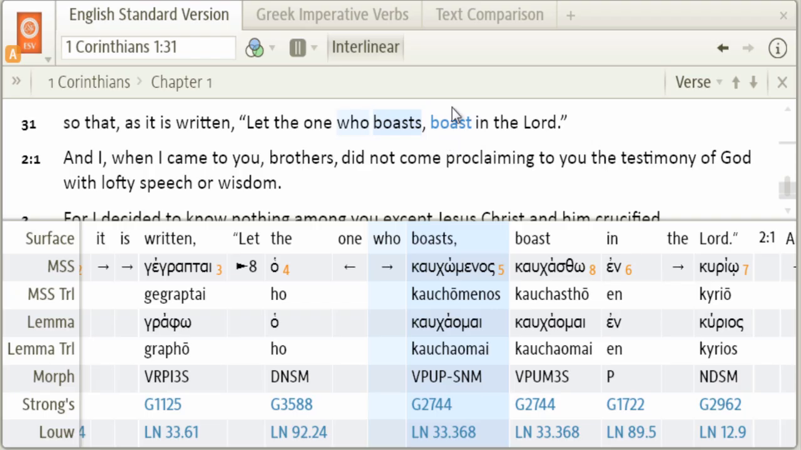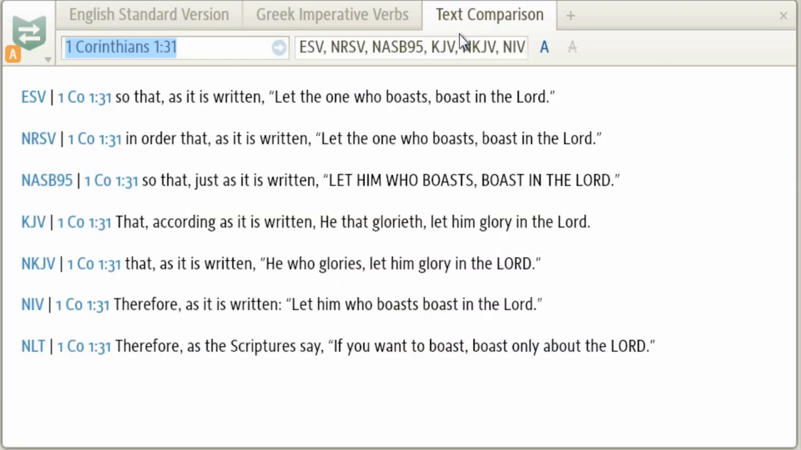Now, when we look at the text comparison, we'll see that most translations have let the one who boasts or let him boast, and we get the sense that there's a command here. The New Living Translation is the one that comes closest to carrying the weight of the imperative into the translation. If you want to boast, boast only in the Lord, which is more of the idea behind the present imperative in the Greek here. Let's take a look at one other example.